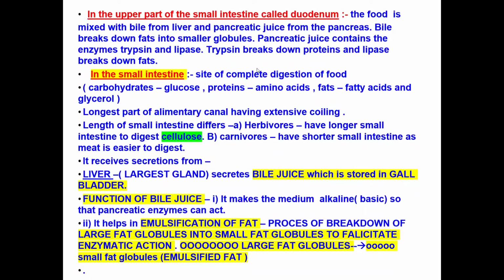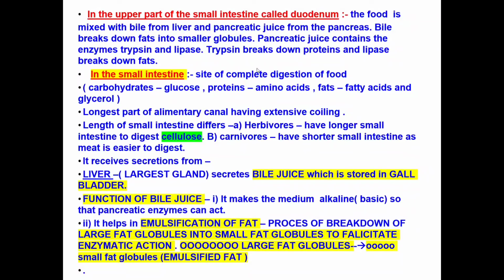In herbivores, they have a longer small intestine so that they can digest the cellulose. Cellulose takes time to digest. Carnivores have a very short small intestine as meat is easier to digest as compared to cellulose. Well, the small intestine receives the secretion from two glands, as I told you earlier.